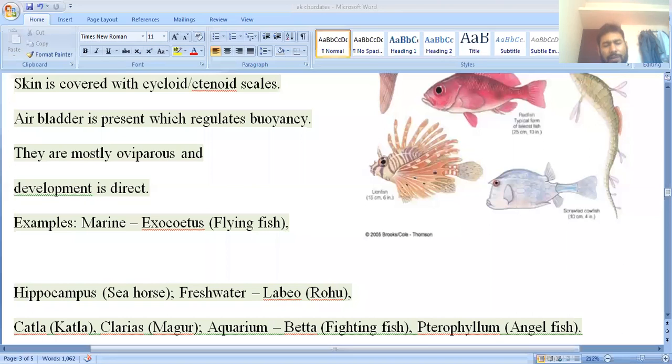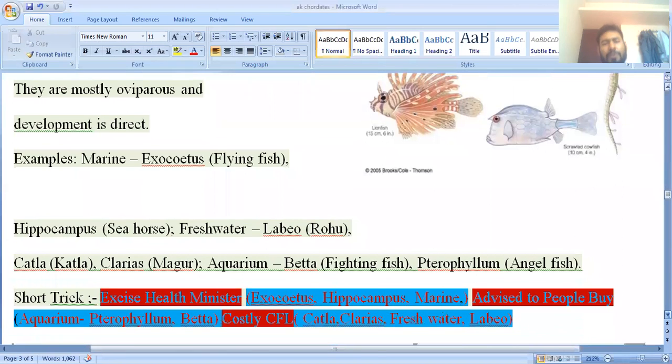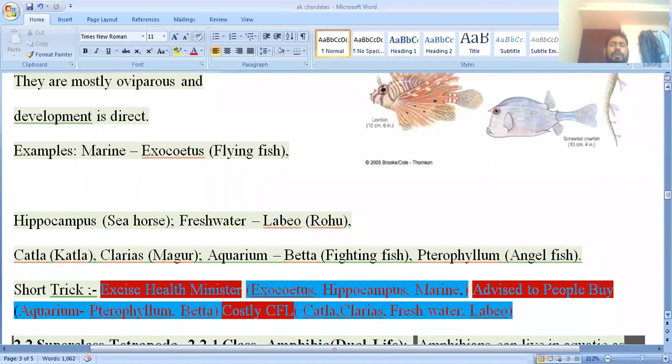Then freshwater: Labeo rohita, commonly known as the rohu, and this is freshwater. So these are freshwater, marine, and some are also used for aquarium purposes.